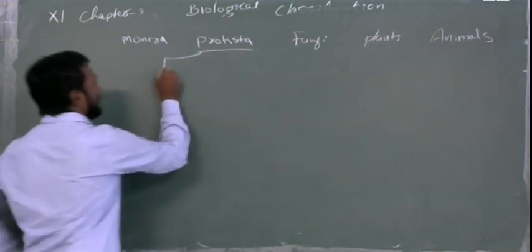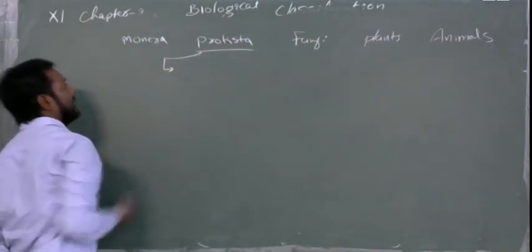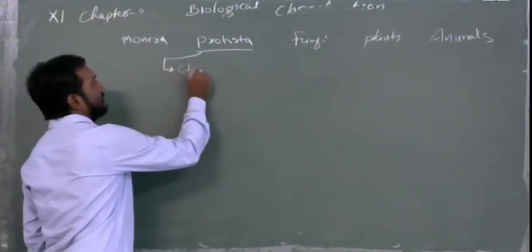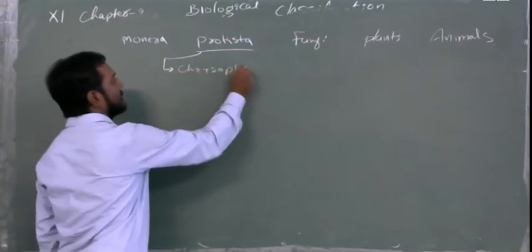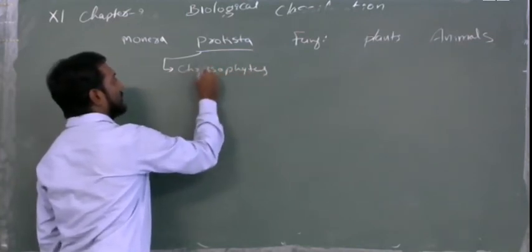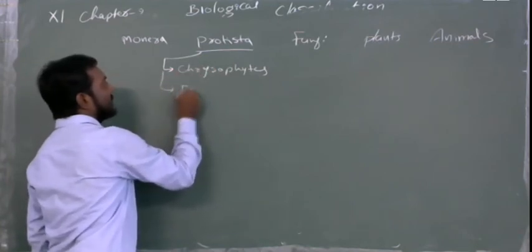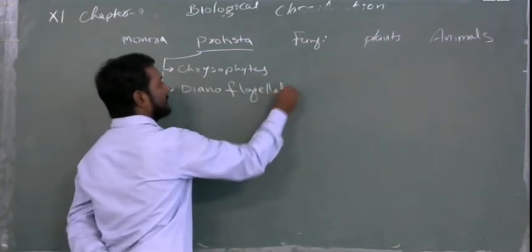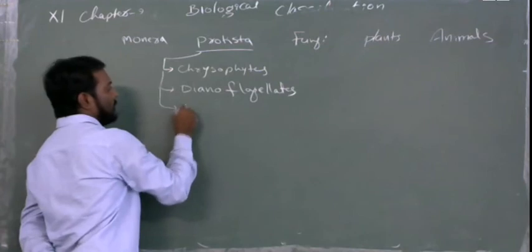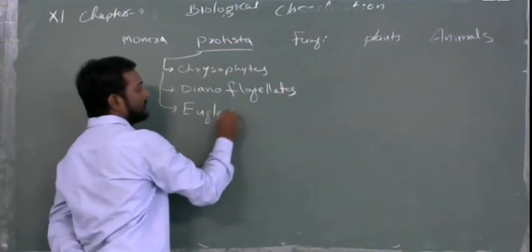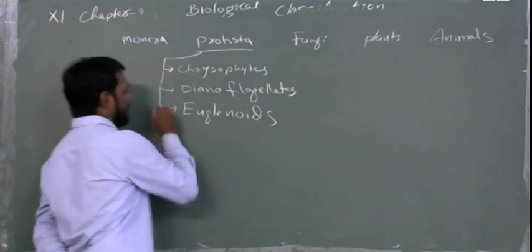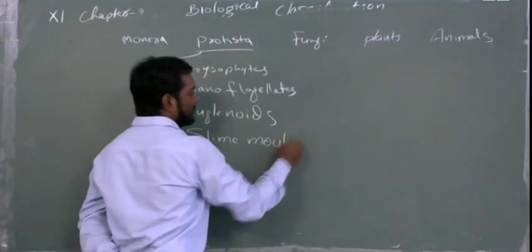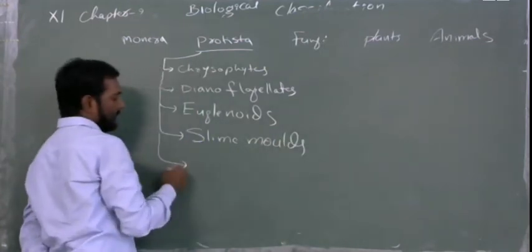In the Protista, we saw a general introduction, and then there are four groups. One is chrysophytes, which we saw today. Next is dinoflagellates. Next we saw euglenoids. Next we saw slime molds. Next we saw the protozoans.